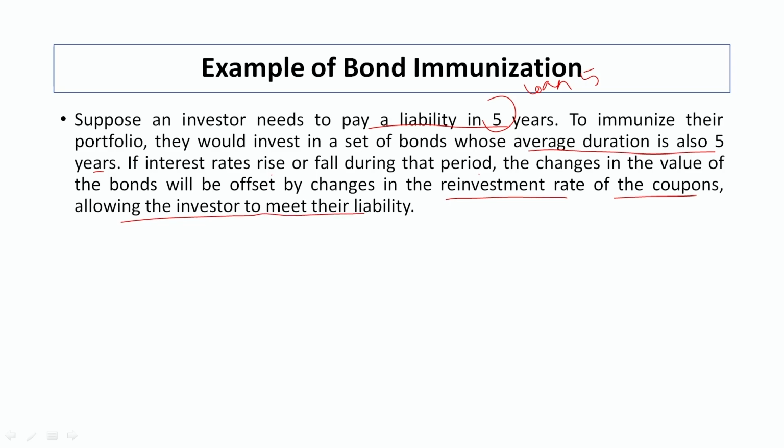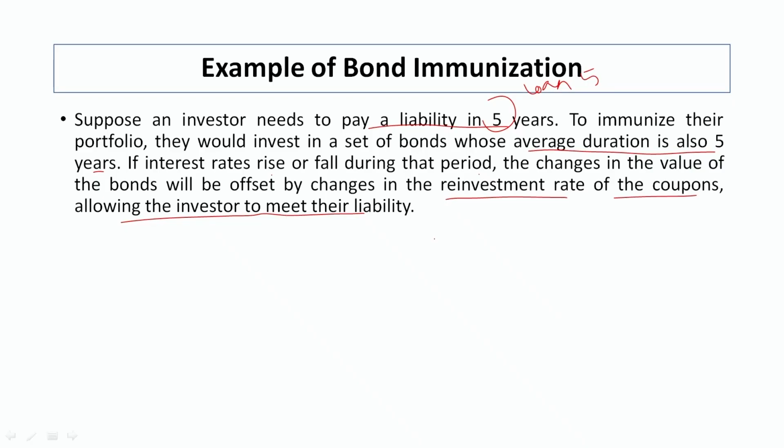So, whatever coupons or interest he is getting annually is again reinvested according to the market situation for these 5 years. He has a liability, suppose 1 lakh rupees to be paid after 5 years. Whatever amount he has invested in bonds, he is getting a coupon on that. Coupon means the amount of interest he is getting, and he is again reinvesting this interest.